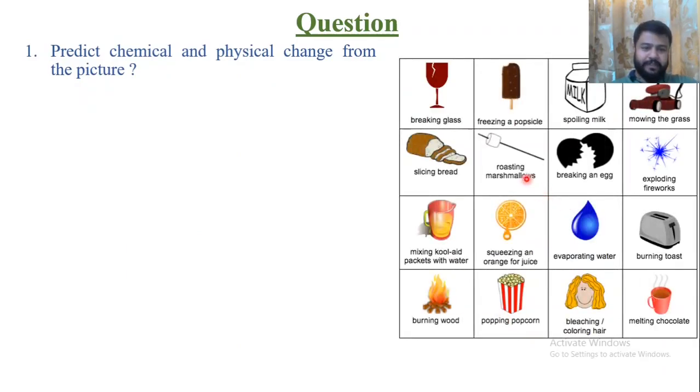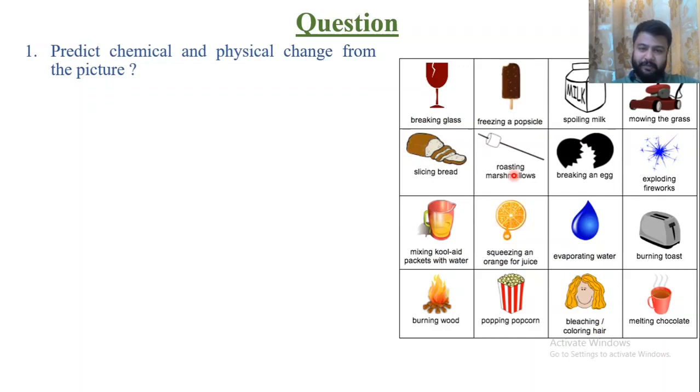First picture, breaking of glass. Correct, this is a physical change. Freezing of popsicle ice. Again, a physical change. Spoiling of milk. Milk becomes sour when it is not kept in the freezer. That is a chemical change, the curdling of milk. Slicing of bread. It is again a physical change.